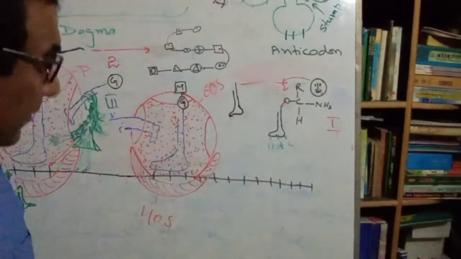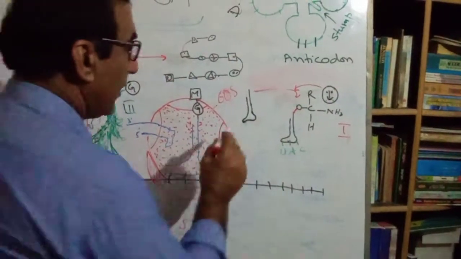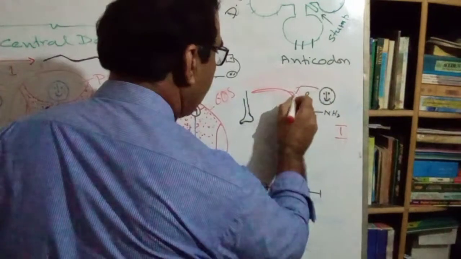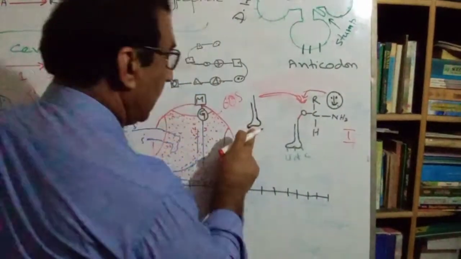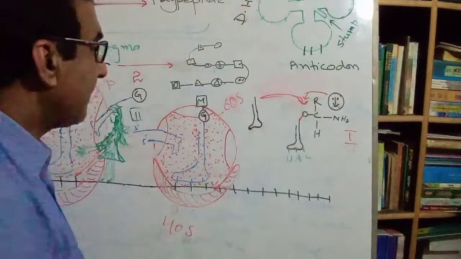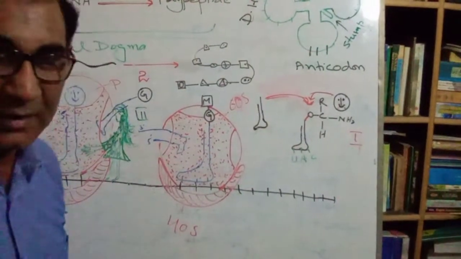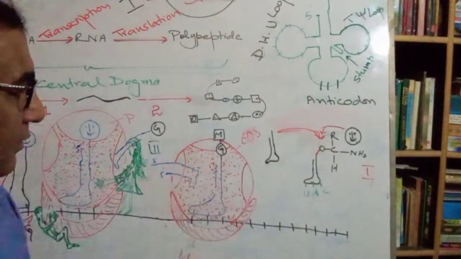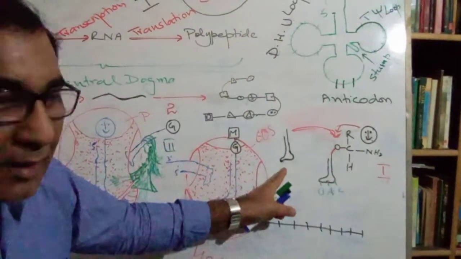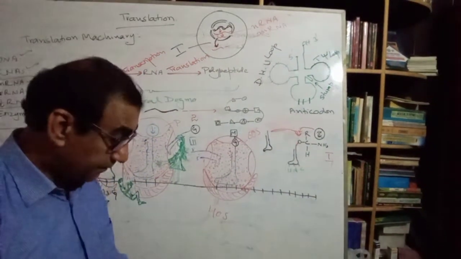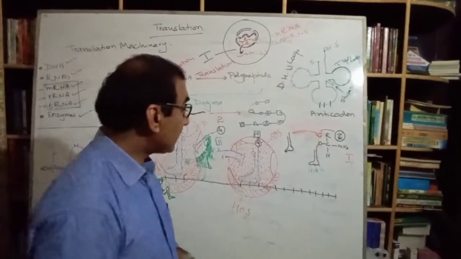This step involves the chemical combination of what? You can form a small notion of this transfer RNA molecule.